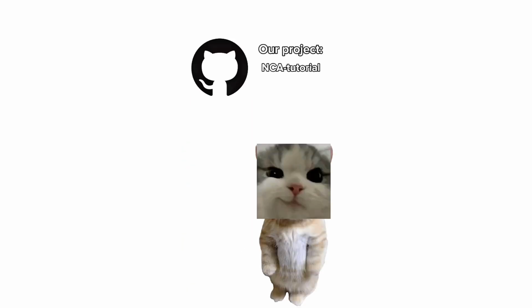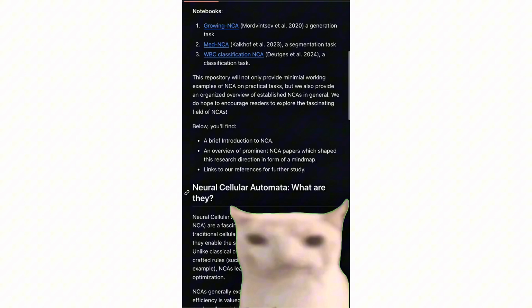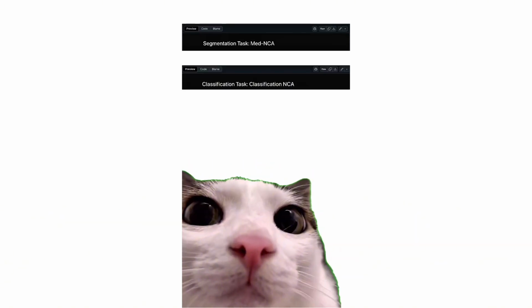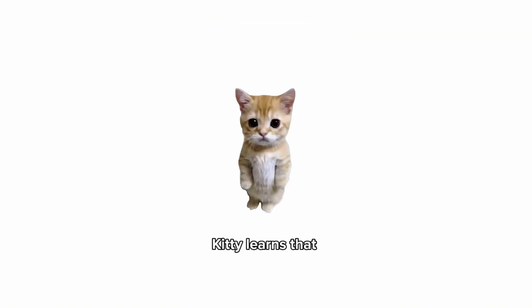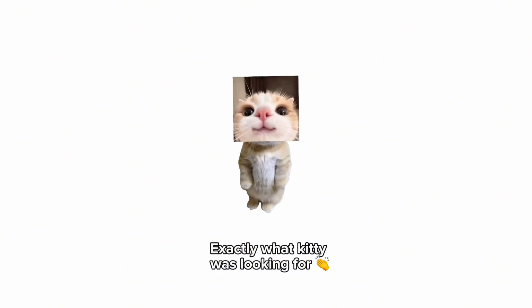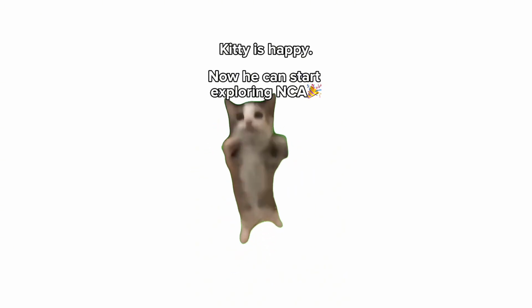Kitty has found our project, an overview on NCA with minimally working NCA implementations. Kitty can follow guides for image segmentation, classification, and generation. Kitty learns that NCA is small but powerful. Exactly what Kitty was looking for. Finally, Kitty is happy. Now he can start exploring NCA.